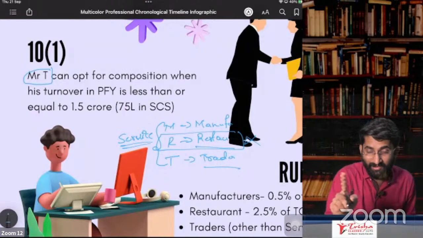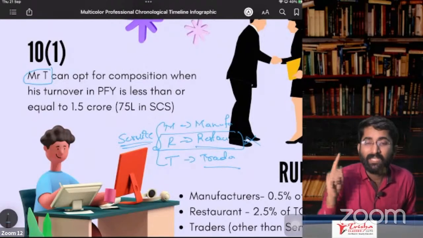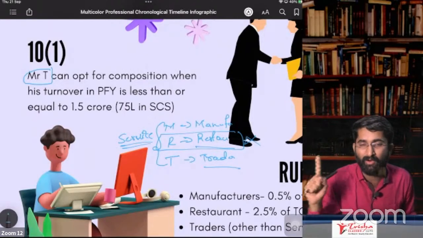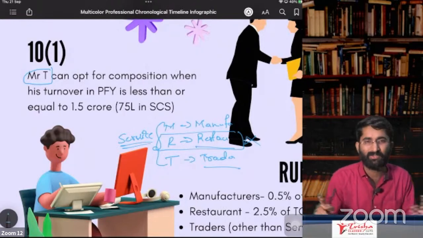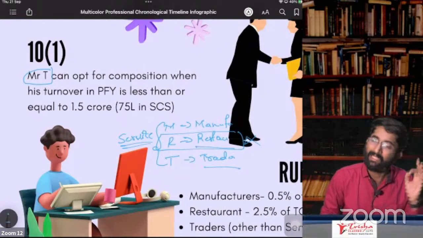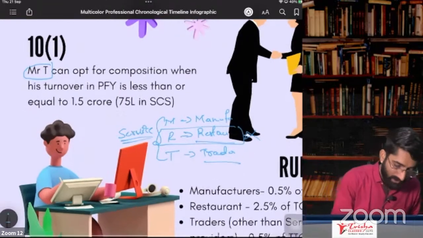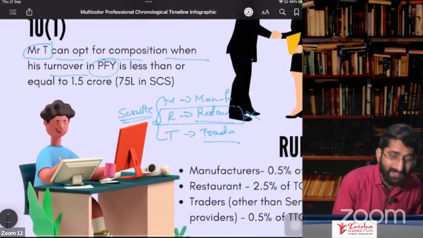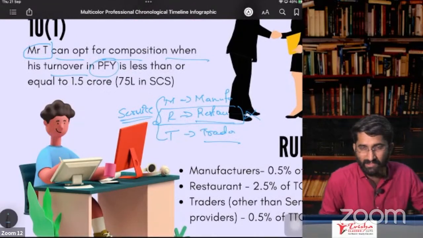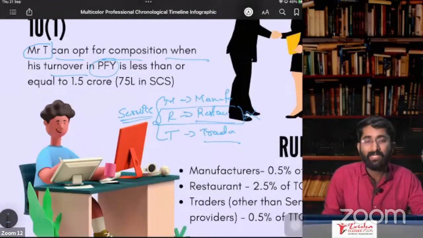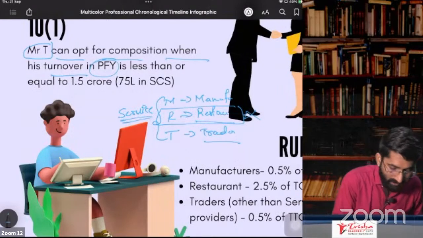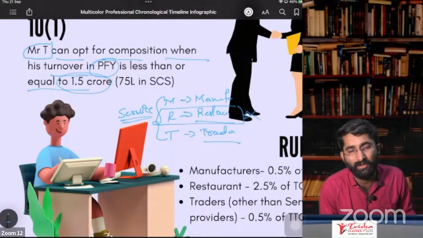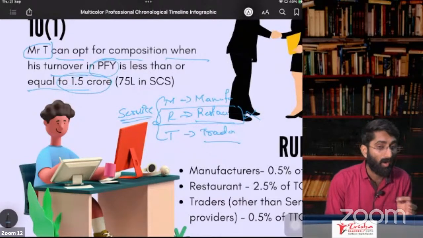Service providers are not eligible for composition, except restaurants. A restaurant is also a service provider, but it can go for composition. So Mr. T can opt for composition when his turnover in the preceding financial year is less than or equal to 1.5 crore. In that case, he can go for composition.